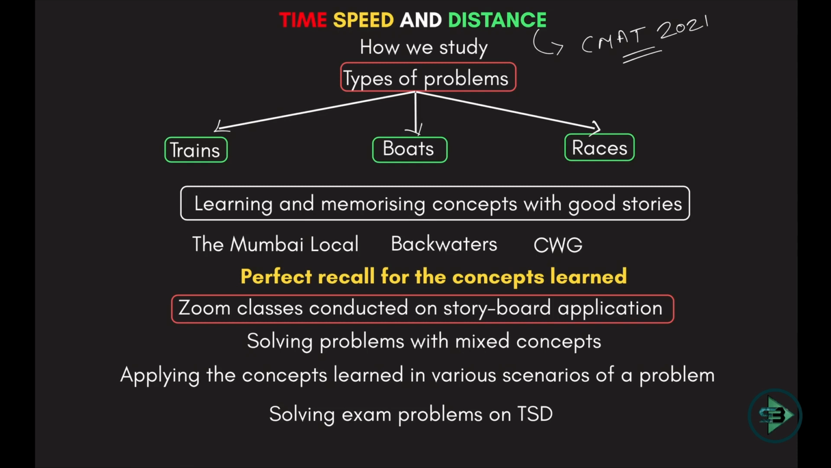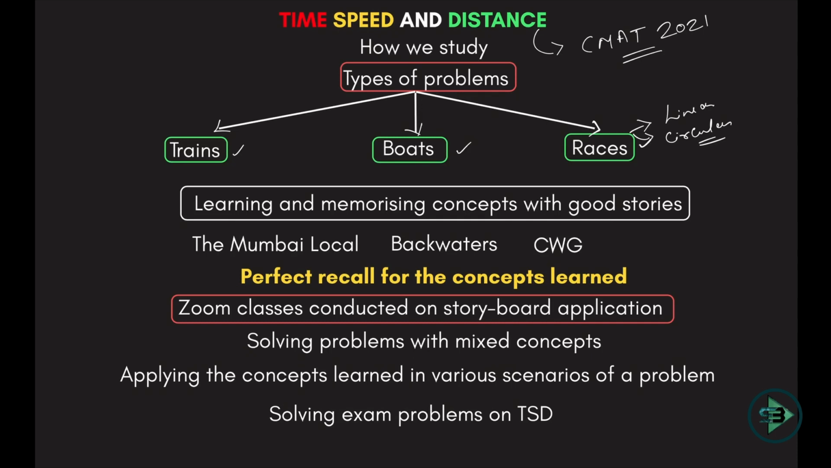So how will we study this chapter? We divide this chapter into types of problems. There are three types of problems that you get from this chapter. First are the problems on trains, then there are problems on boats, and then there are problems on races, which includes again two types: linear races where you run in a straight line and circular races where you run across a circle.